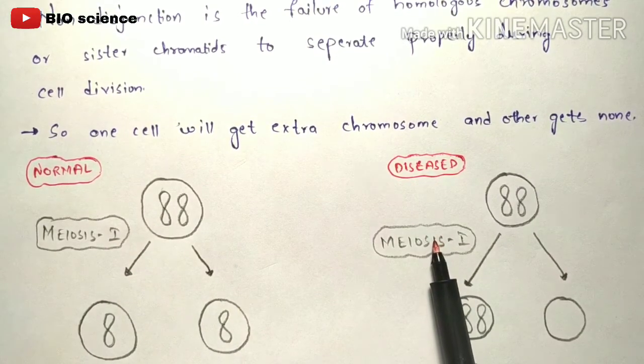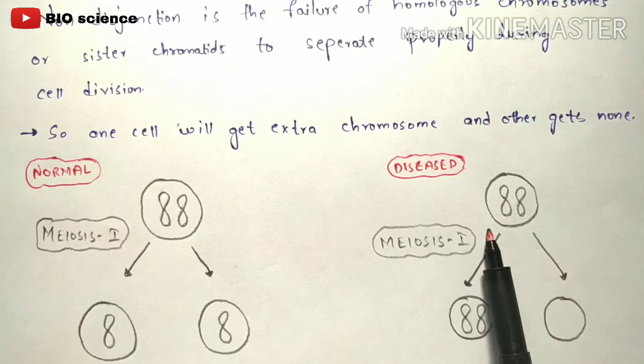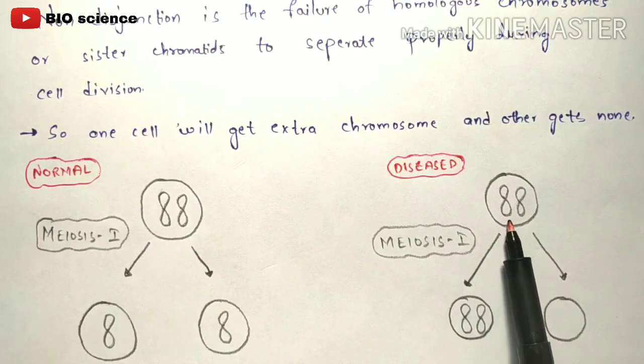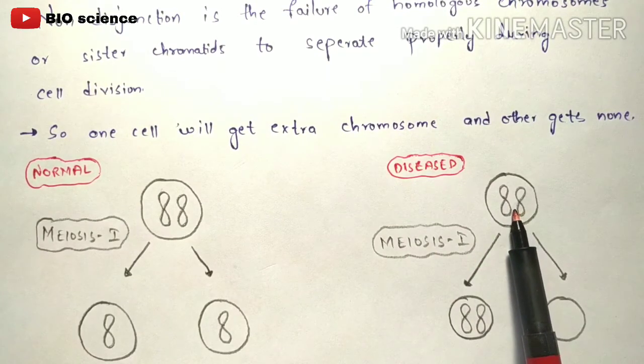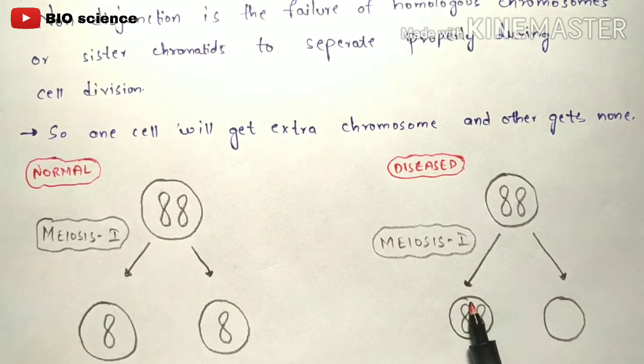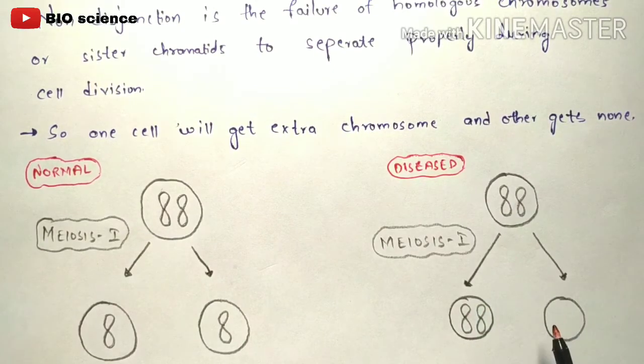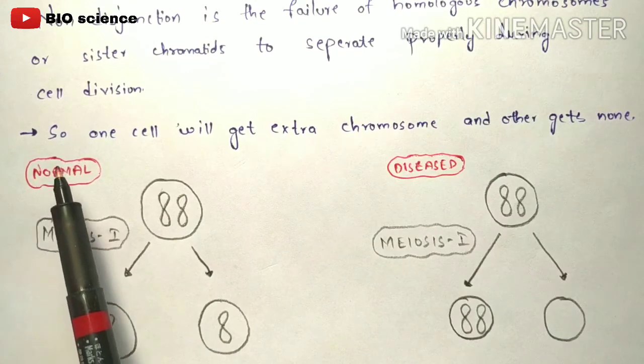But coming to the diseased condition, the one suffering with the genetic disorder called Down syndrome, here there will be no proper separation of the chromosomes. If you see here, this is a cell which consists of the sister chromatids or the homologous chromosomes. Once it undergoes the meiosis 1 process, only one cell will get all of these chromosomes, but the other cell will not get any chromosome. So that's what we have mentioned here.